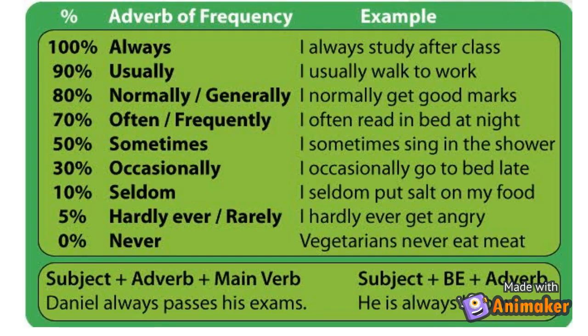So now we can talk in detail about the adverbs of frequency. As you can see here in this picture, there are many adverbs of frequency. So we have always, usually, normally, or generally, often or frequently, sometimes, occasionally, seldom, hardly ever, rarely, never.